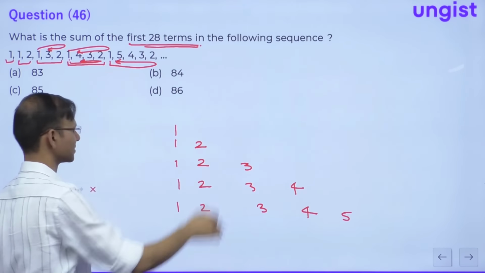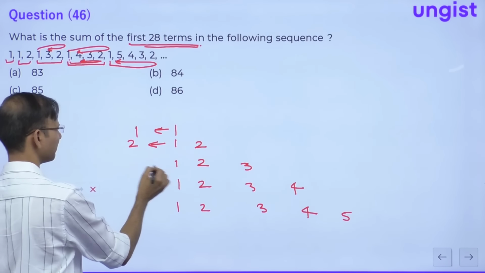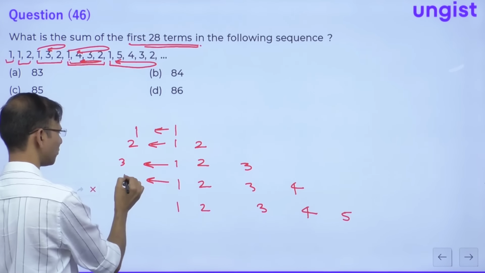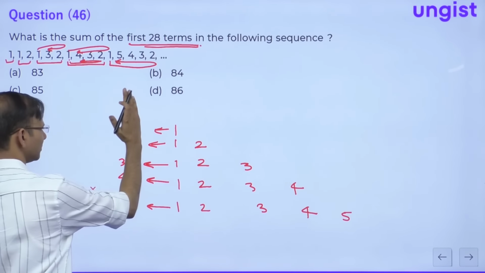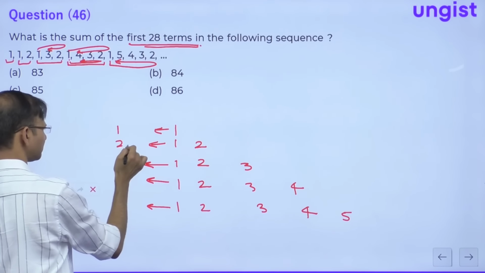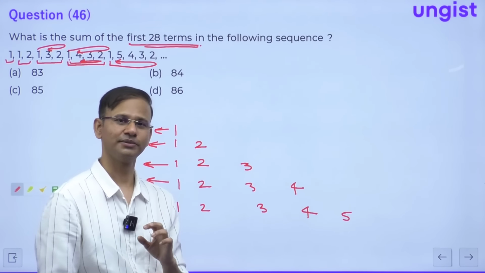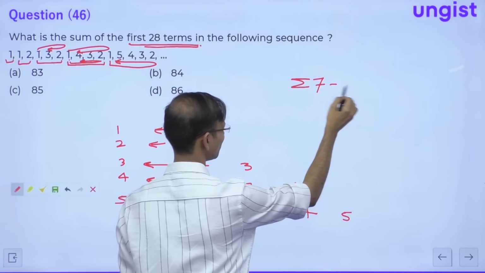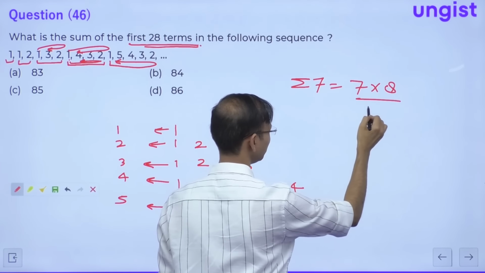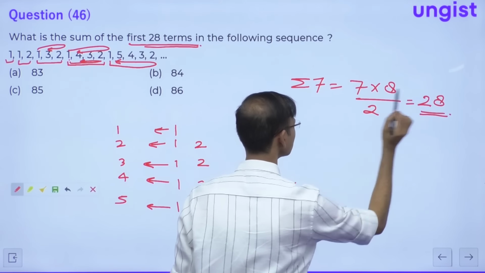Guys, 28 terms. Are you understanding this? This is one term, these are two terms, these are three terms, these are four terms, these are five terms. So just think on it. What is 28? 28 is sigma 7. Sigma 7 is what? 7 into 8 divided by 2, which is 56 by 2. That is 28. So it means what?